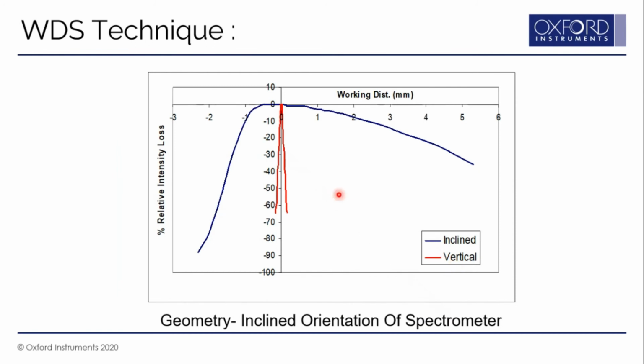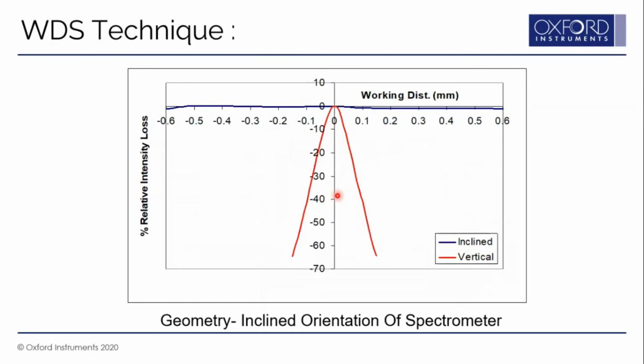Now we have seen that there is something called the Rowland circle, where the sample, the crystal, and the detector have to lie on the Rowland circle in a fully focusing type of geometry. If I expand this, 0 is the position at which the detector is on the Rowland circle. But if the sample is mounted away from the Rowland circle, then you see the detector output drops drastically in the vertical spectrometer.